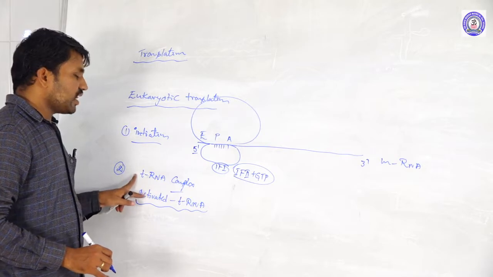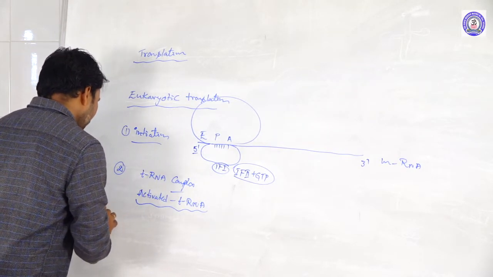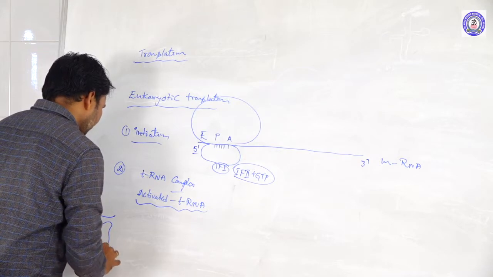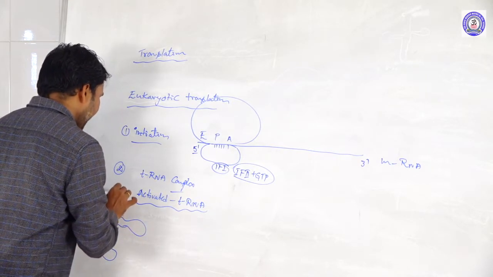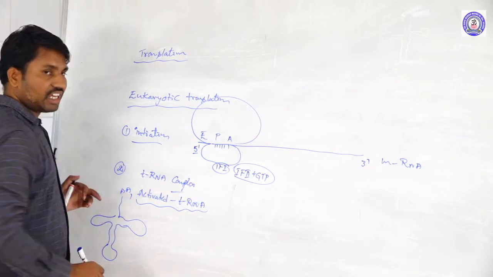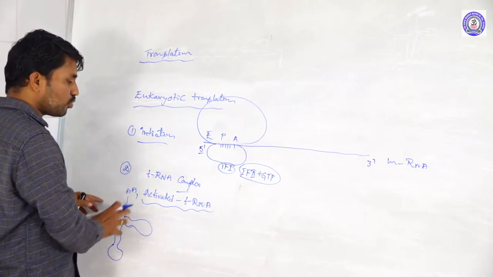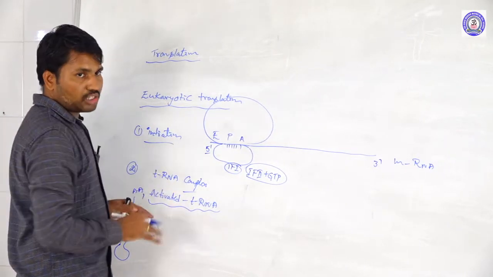Based on the specific amino acid, the tRNA molecules attach with their specific amino acid here. This is the one amino acid tRNA, the activated tRNA form. Like this, so many tRNAs are forming in the cytoplasm here.